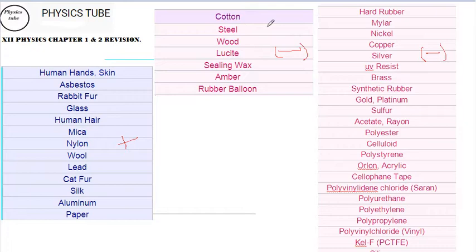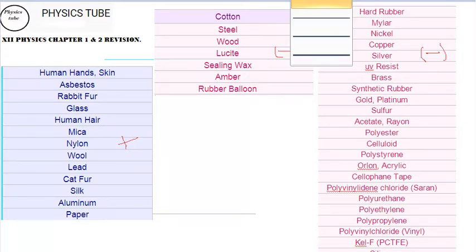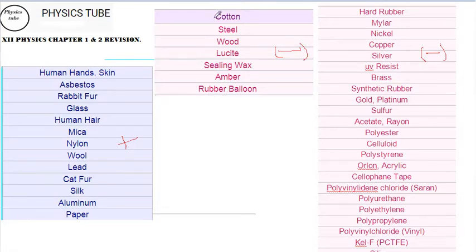For your board exam, and especially in entrance exams, very few questions of this category are asked, but in board exams these types of questions are asked very often. So cotton is a very important substance. Wood is another very important substance. Sealing wax, amber, rubber balloon, hard rubber, then copper, silver, nickel, UV resist, which is used in car or sunglasses, and aircraft glasses, and maybe sulfur, are highly chemical.